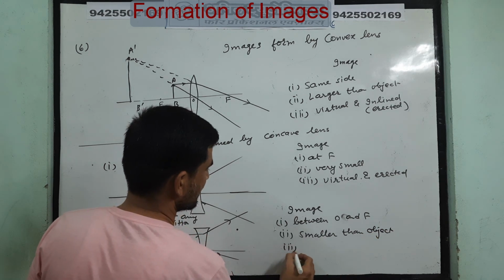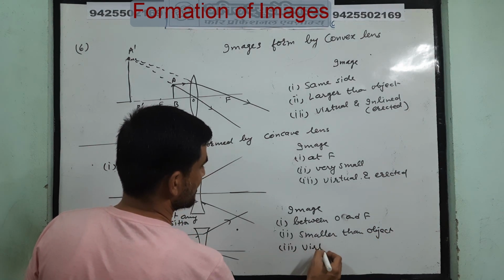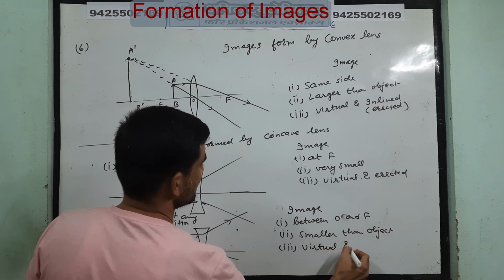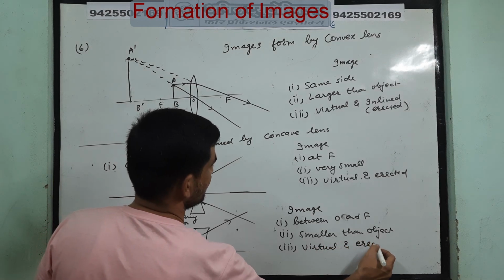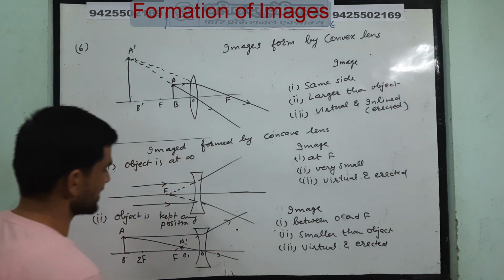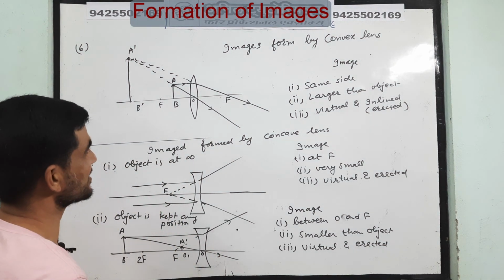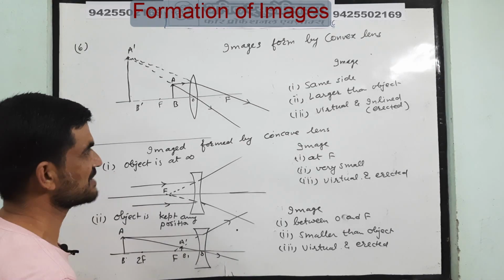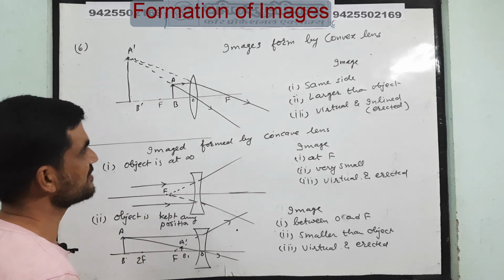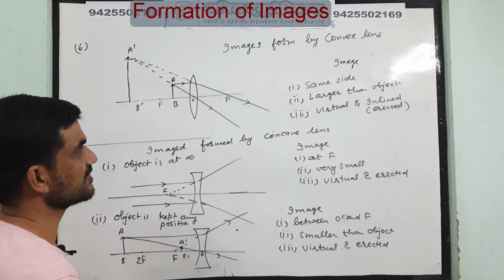And the third property, it is a virtual image and erect, meaning the head is up only. So these are the formations of images by the concave lens, and before that we saw the convex lens.